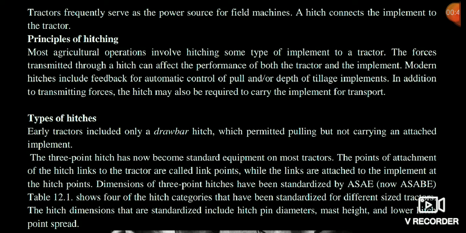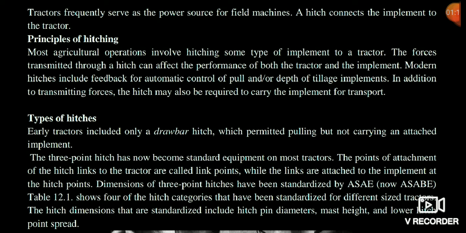That's it, friends. There is a principle of hitching. In that we will analyze the different types of forces which will affect the performance of the tractor and implements also, and 3-point linkages, drawbar hitch. These are some different types of hitches. I think all of you will study this for your semester examination.